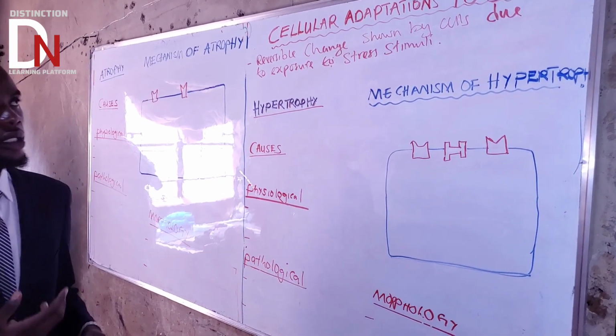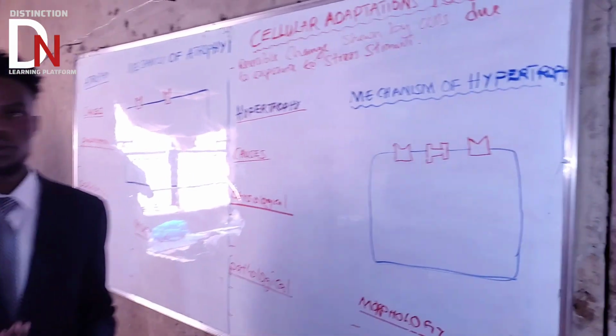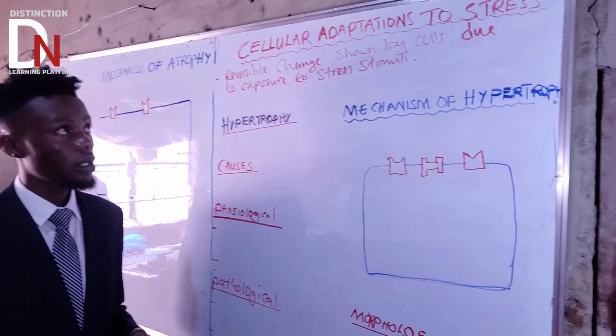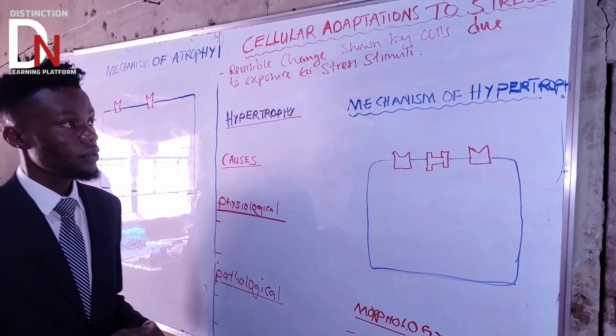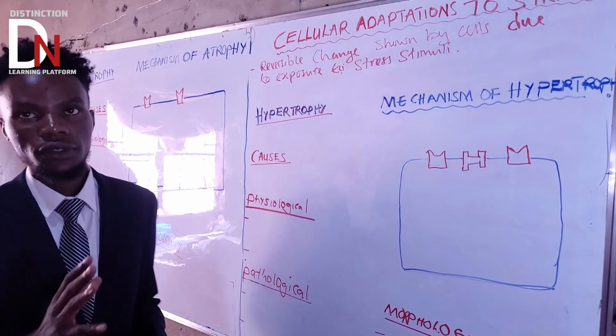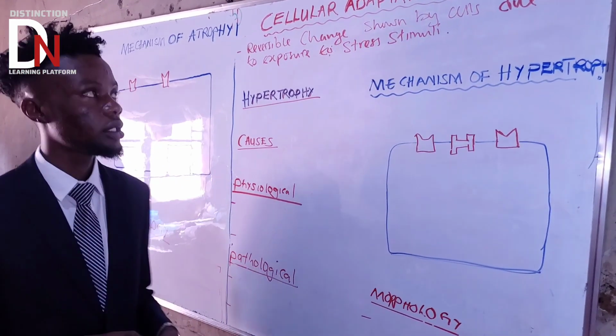And there are some stimuli that can be physiological, and the cell can also adapt to physiological stimuli. So what I'm saying is that cellular adaptation is not always physiological, it can also be pathological. So we understand that in detail.